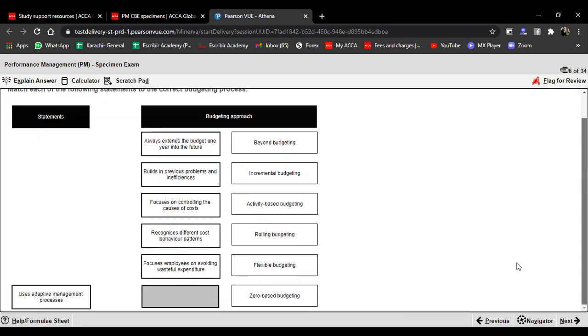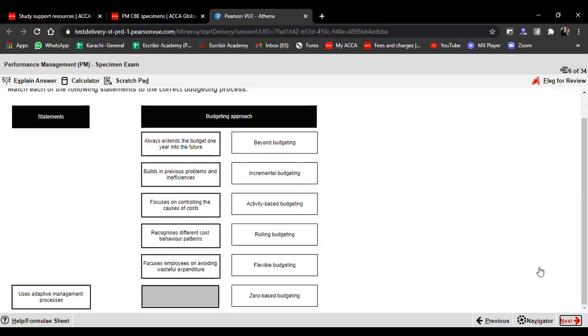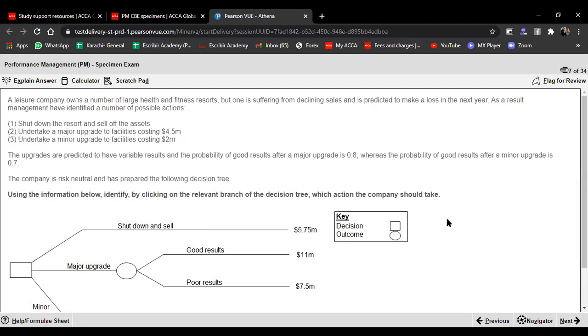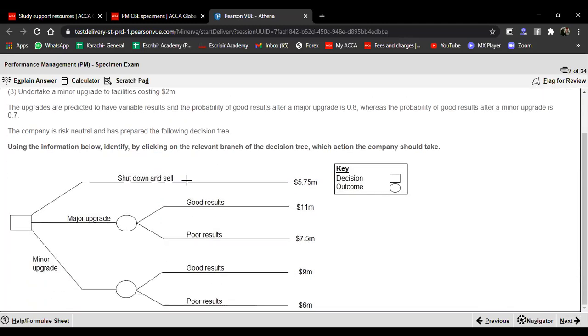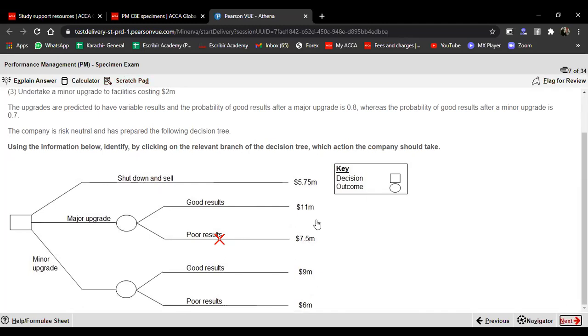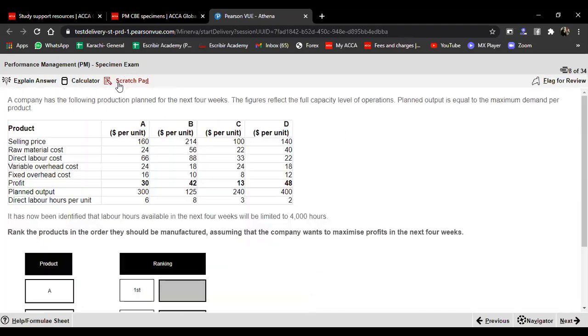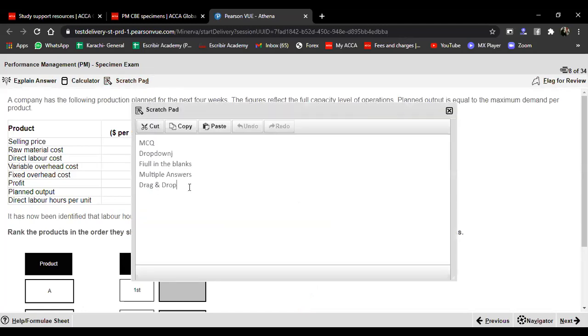Okay, it is not allowing me to move until I have seen the whole question. Now, another one is a tree, and it's asking us to mark which branch of the tree is correct. So maybe I mark it here, maybe here, maybe here. Since there could only be one single answer, if I'm marking at one place, it gets unmarked at another place. So it could be termed as highlighting or marking.